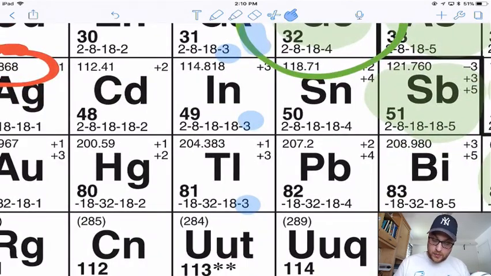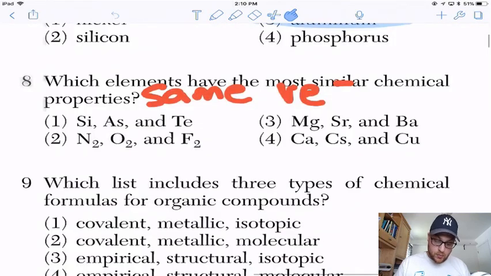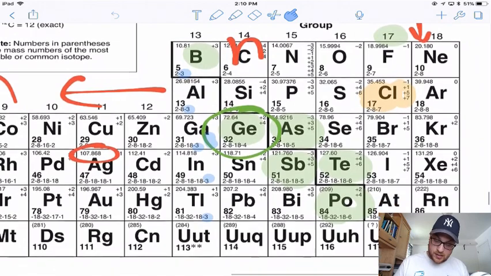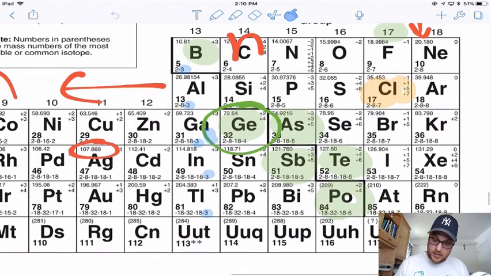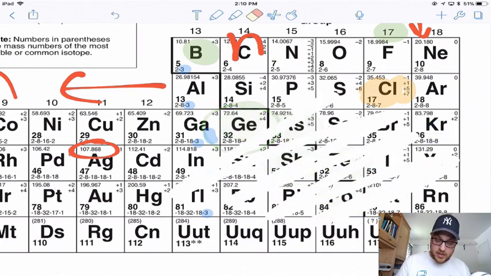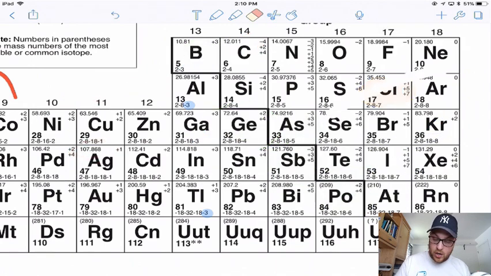So let's go back to the answer choices. We've got Si, As, and Te. Si is in group 14, As is in group 15, and Te is in group 16. I think the key reason they put that answer choice there was because they're all metalloids.